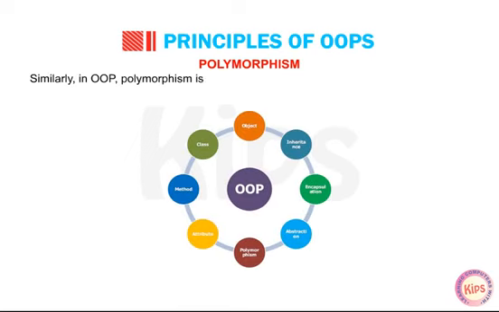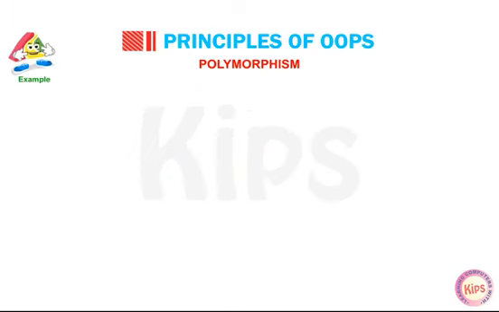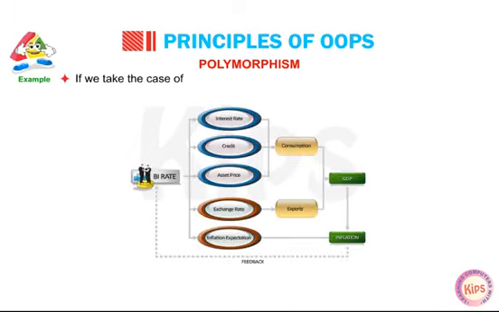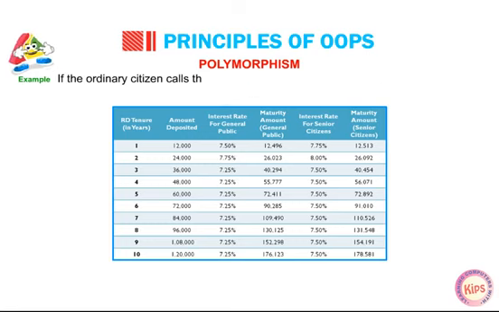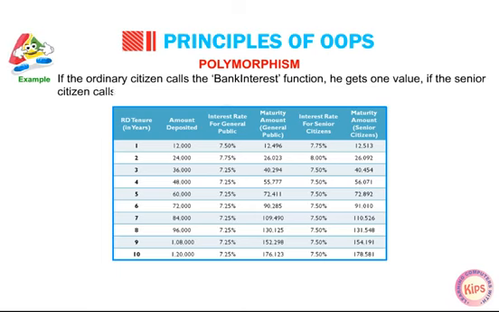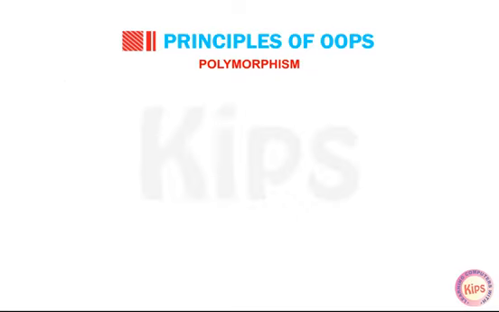Similarly, in OOP, polymorphism is a feature that allows a function to behave differently for different objects. For example, if we take the case of a bank interest function and we have two types of people, that is, ordinary citizen and senior citizen. If the ordinary citizen calls the bank interest function, he gets one value. If the senior citizen calls the bank interest function, he will get a different value. This is the polymorphic behavior of the bank interest function.